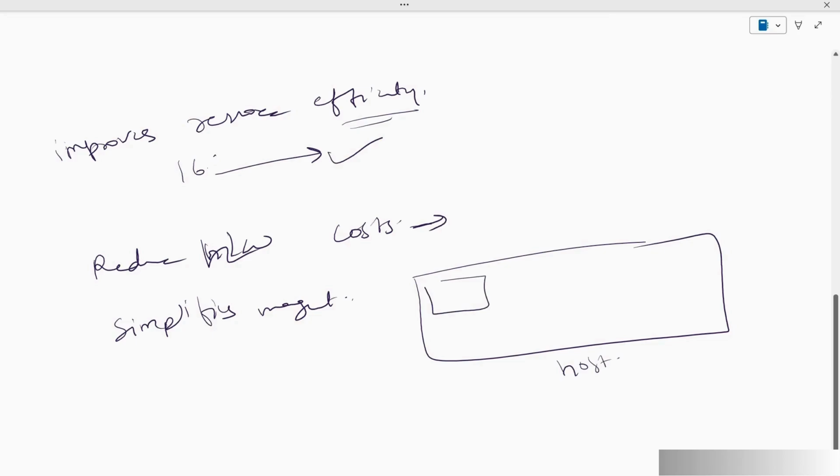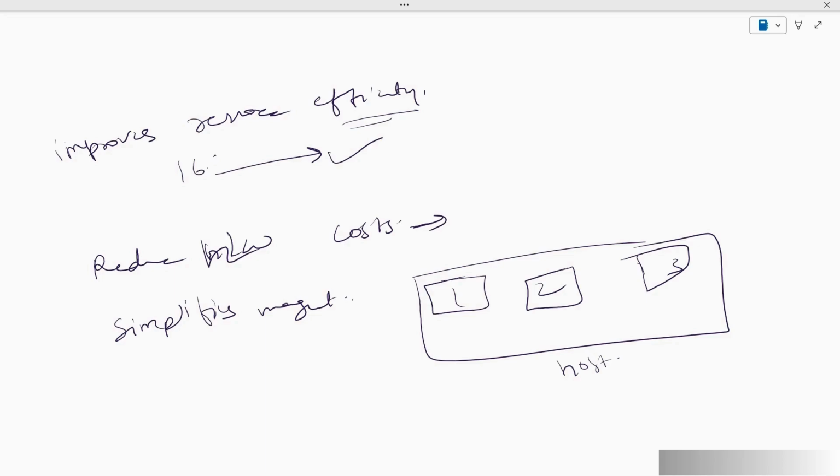So on this machine, if you are having, let's say, 3 virtual computers, 1, 2, 3, it will be much easier to manage these 3 machines because they are on the same host machine. Instead of managing them separately, they are not in different locations, or separate computers, right? They are running on the same host machine, so it's easier to manage these virtual computers. Okay, so these are the main benefits of using virtualization.